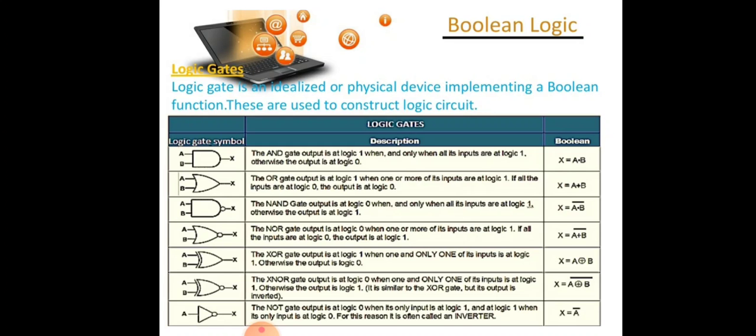Then we have a NOT gate. A NOT gate is sometimes called an inverter gate or an inverse. The NOT gate output is at logic 0 when its only input is at logic 1, and at logic 1 when its only input is at logic 0. For this reason it is also called an inverter, meaning opposite. If you take 0 you will get output 1, if you take 1 the output will be 0.